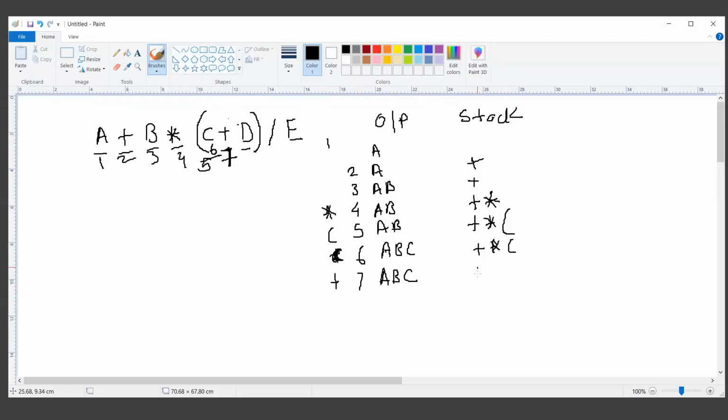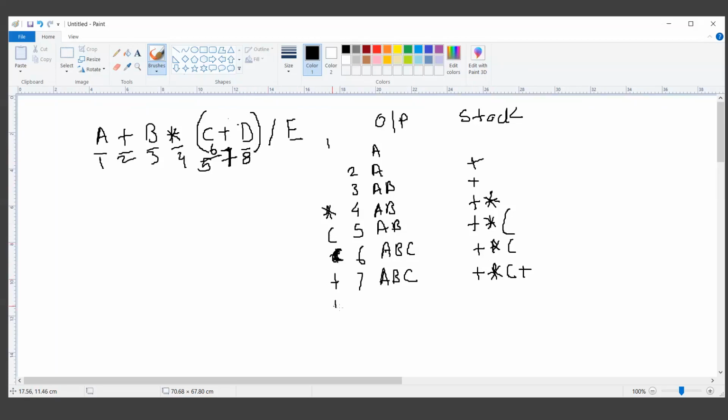So I will not do any comparison. I'll just push this operator onto the stack, because the top of the stack is an opening bracket. Instead of comparing it with the opening bracket, I'll just put it in my operator stack. So this was the seventh scan. In the eighth step, I'll scan this operand. Again, this is a plain operand.